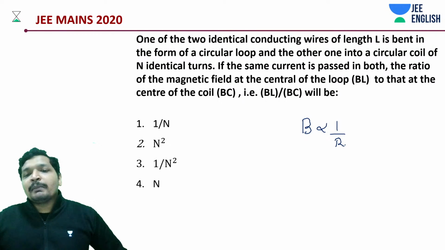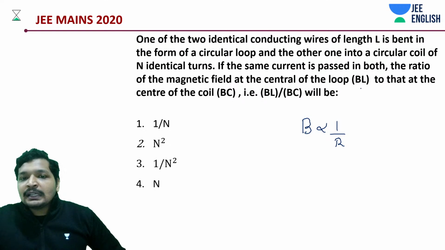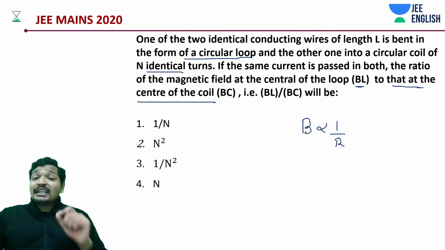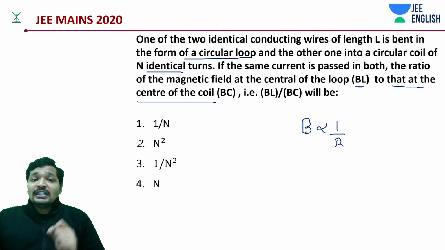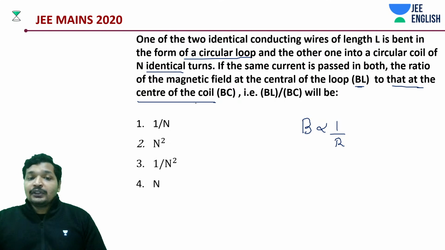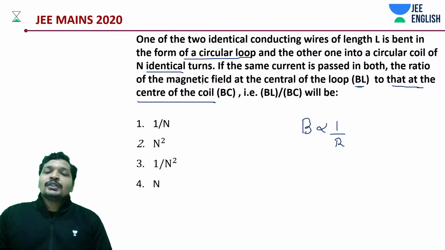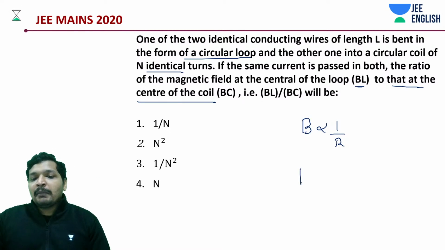The ratio of the magnetic field at the center of the loop, BL, to that at the center of the coil. The coil has n identical turns, whereas the loop is just one circle. Since it has n turns, it is going to appear as if it is carrying n times the current around it. And your magnetic field is.